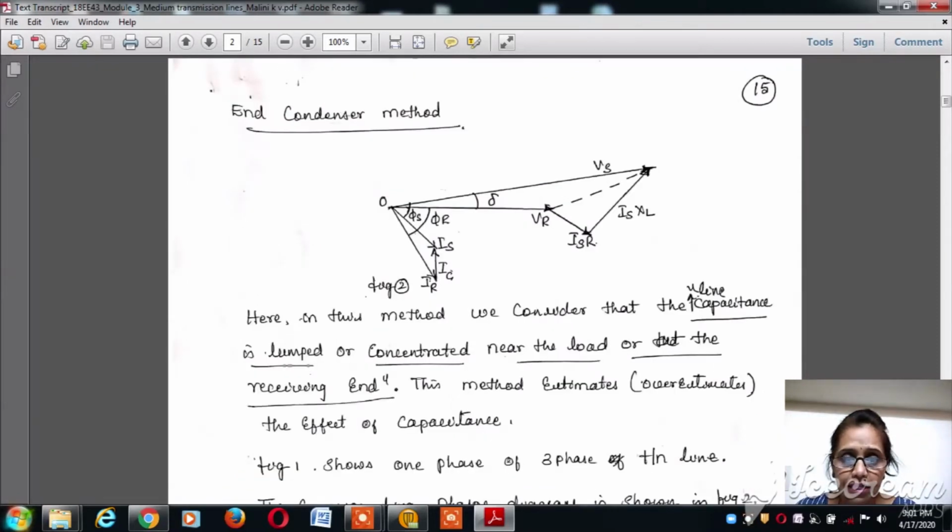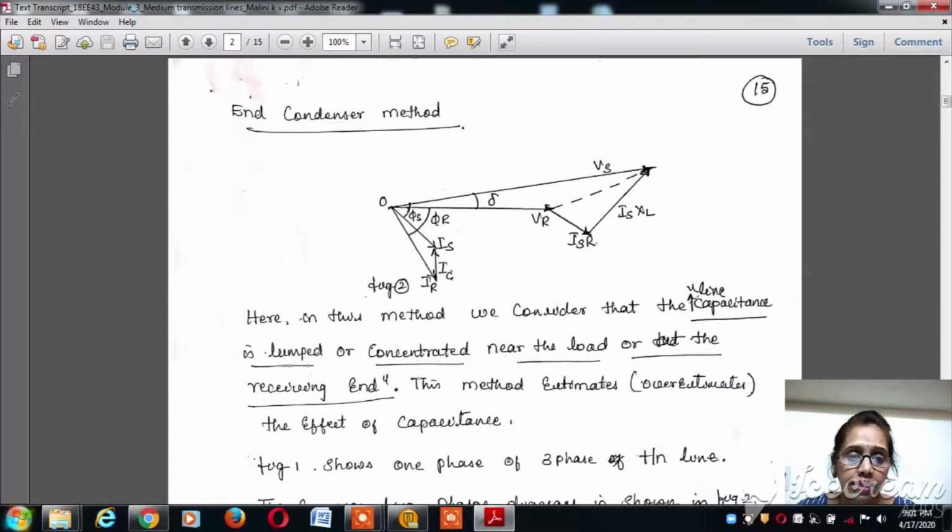Let's see the phasor diagram where we are taking VR, the receiving end voltage, as the reference vector. With respect to this VR, current IR is at a phase angle of phi r. Let's consider the angle between Vs, the supply voltage, and the receiving end voltage VR as a small angle, delta.